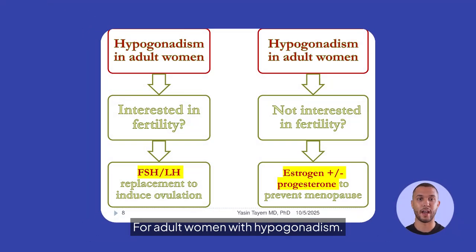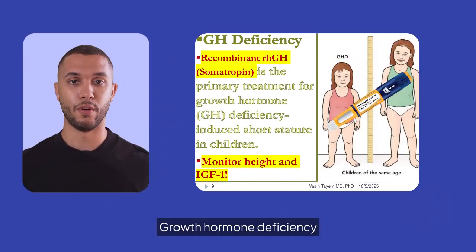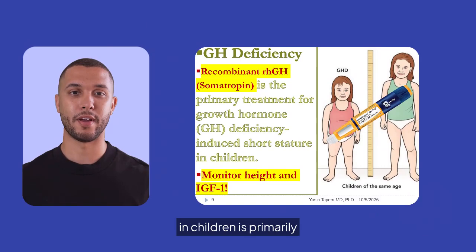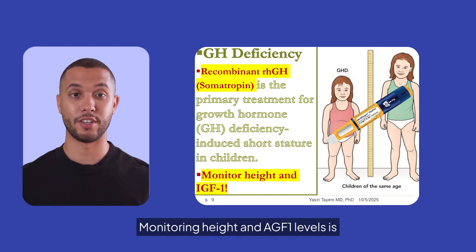For adult women with hypogonadism, FSH/LH replacement induces ovulation if fertility is desired. Otherwise, estrogen with or without progesterone is used to prevent menopause. Growth hormone deficiency in children is primarily treated with recombinant GH, such as somatropin. Monitoring height and IGF1 levels is crucial for effective management.